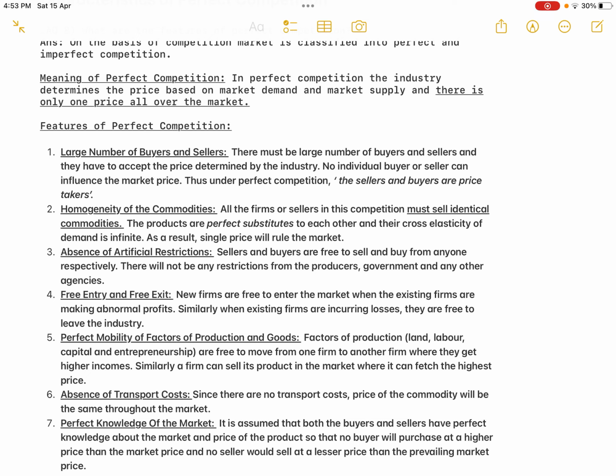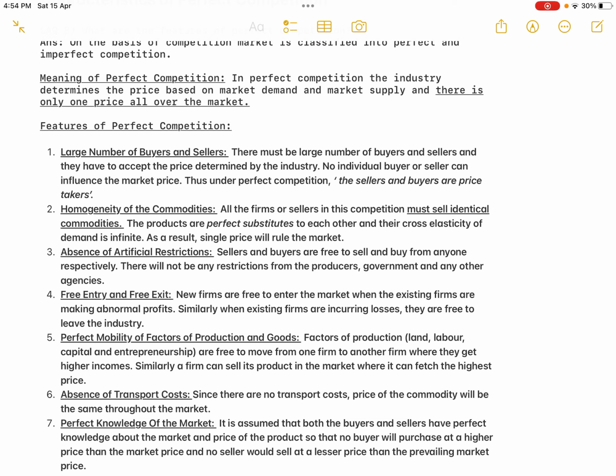Okay, then the second feature or condition of perfect competition is homogeneity of the commodities. So homogeneity means what? Identical. The commodities sold by all these large number of sellers must be identical in every aspect. The color, the taste, the quality of packing, the size of the commodity, everything should be identical. There should not be even an imaginary difference in the commodity sold by all these large number of sellers.